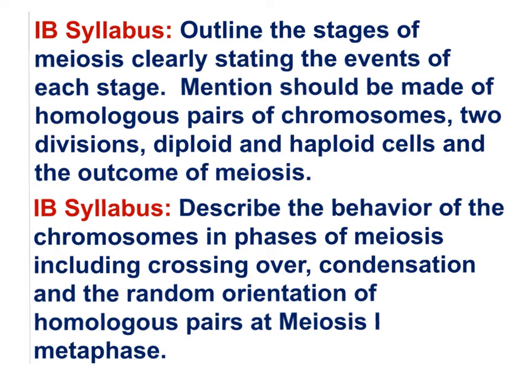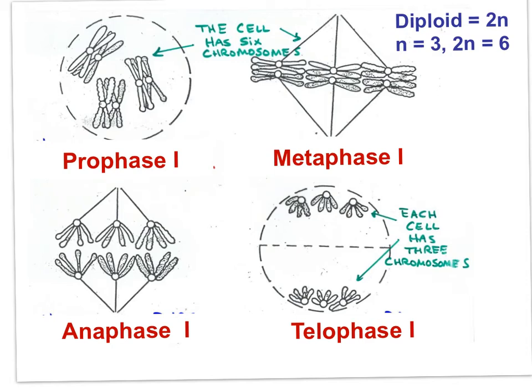But here we go toward an understanding of the stages of meiosis and the behavior of chromosomes in the phases of meiosis. In this image, the first division of meiosis is outlined. In prophase I, the chromosomes condense. Then the 2 chromatid homologous chromosomes pair up. Crossing over happens here in prophase I, and because of different alleles on homologous pairs, sister chromatids will no longer be identical following crossing over.